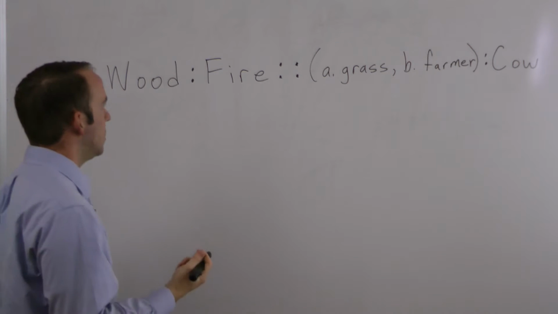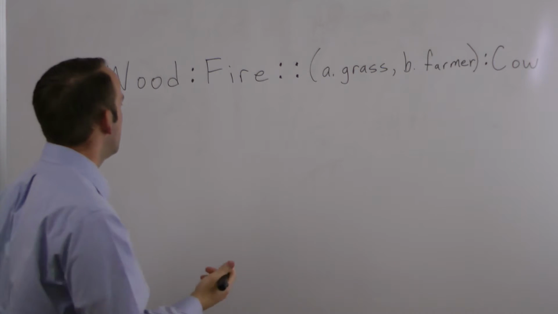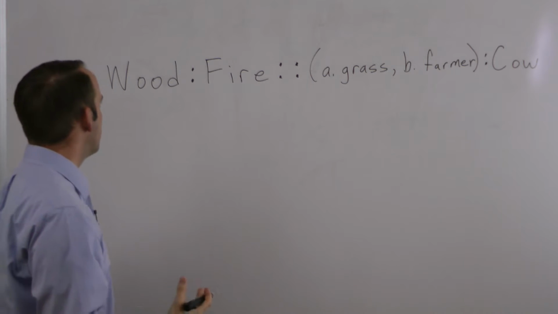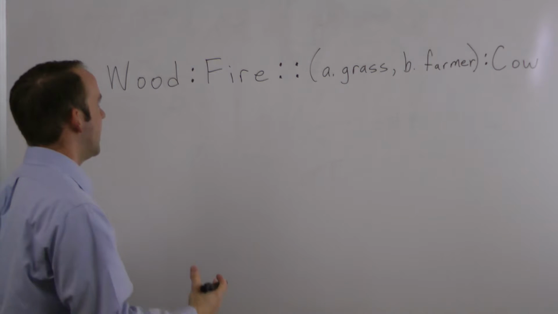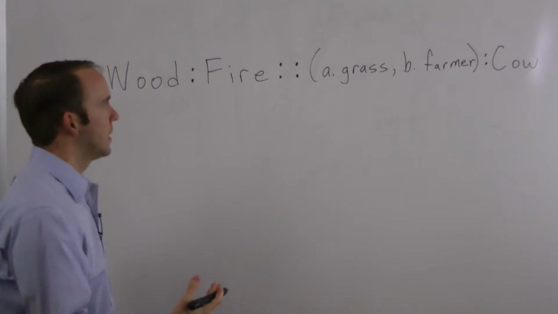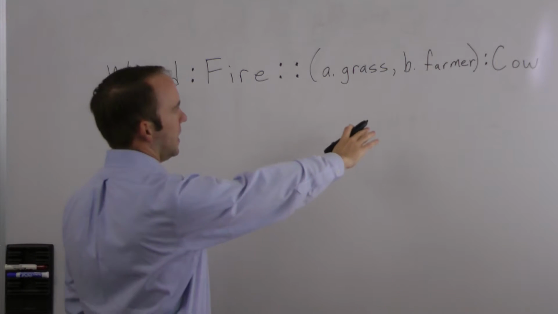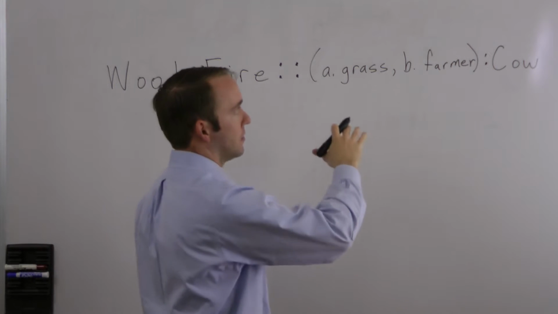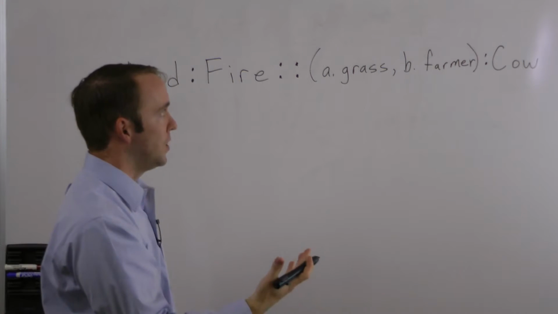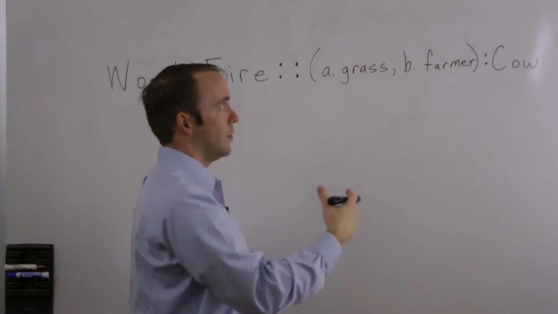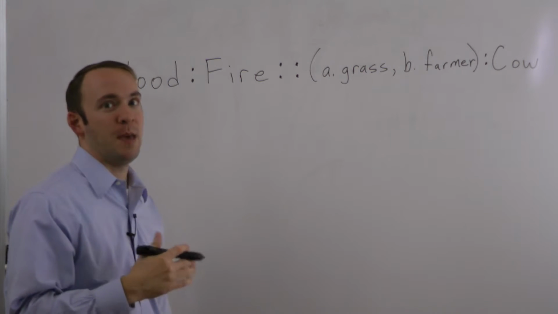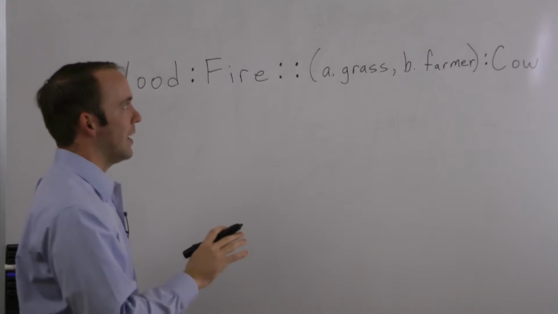And so what you want to do is fine-tune your sentence. So at first we had wood feeds a fire. Let's add to that, be more descriptive. In what way does wood feed a fire? Wood feeds a fire and is consumed by the fire. So over here we could say grass feeds the cow and is consumed by the cow. That would be correct. Farmer feeds the cow and is consumed by the cow. That might lead to some mad cow disease, but that's not typically how it works.